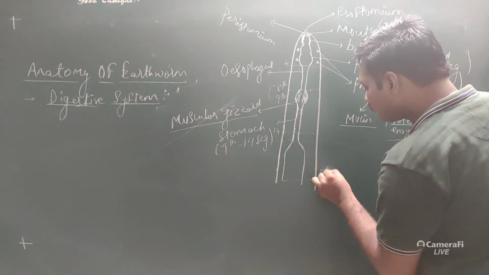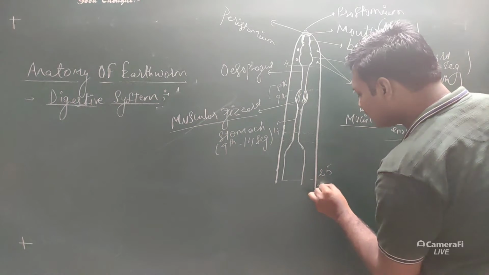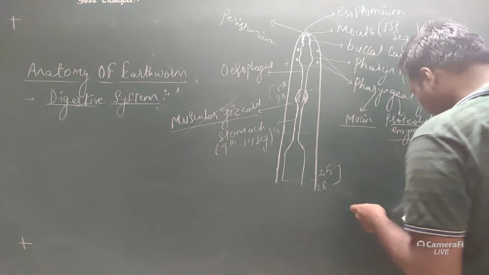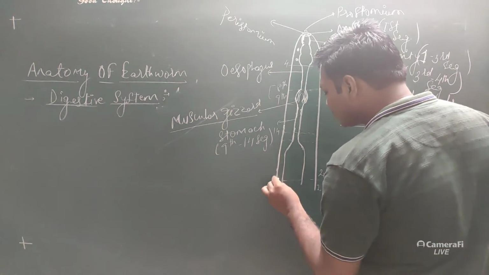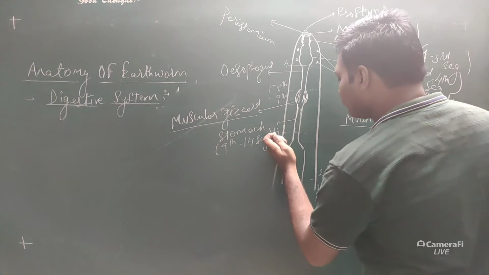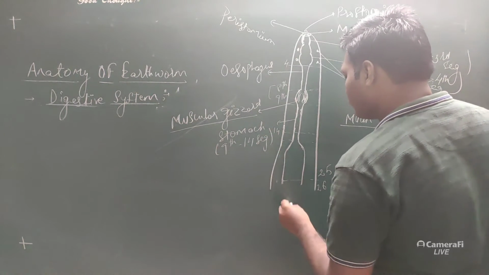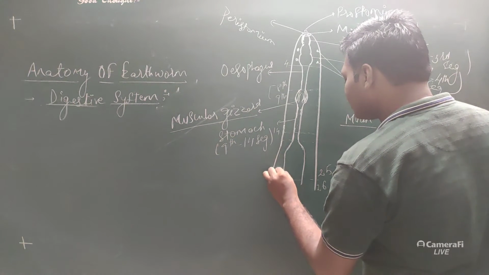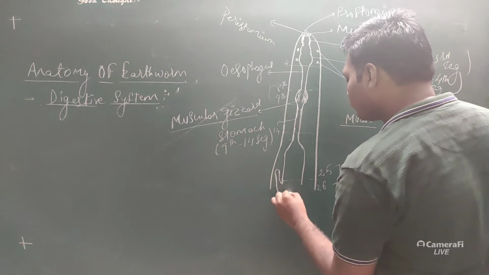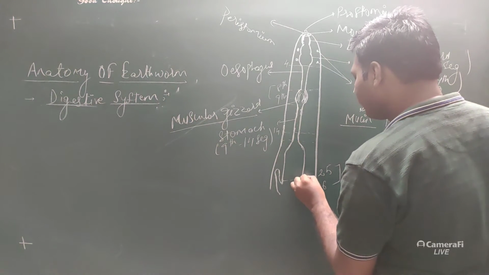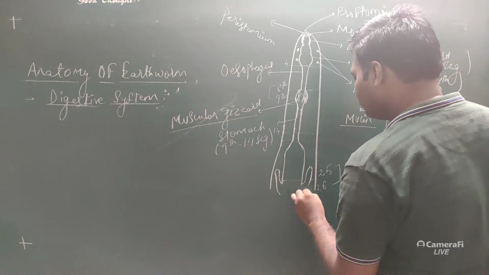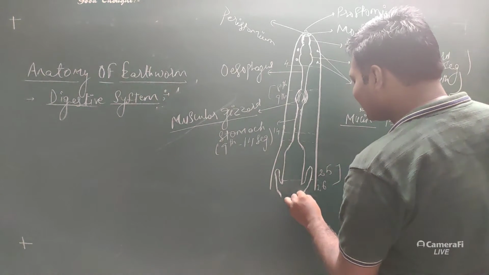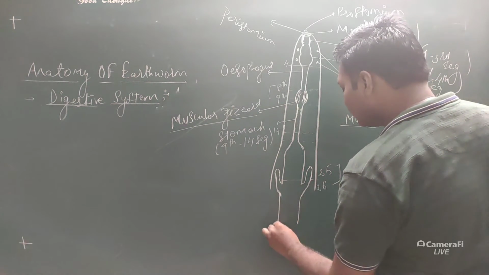But here on the 25th and 26th segment, they have certain conical structures like this, and they will continue in the intestine again.